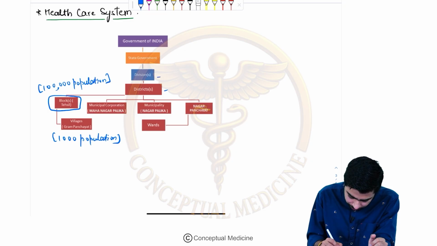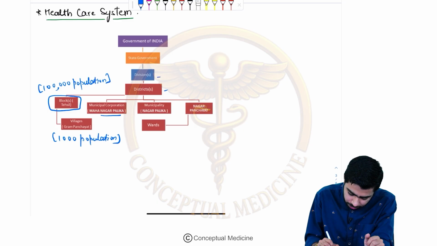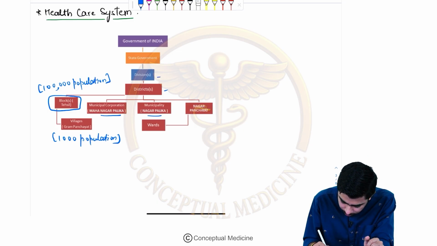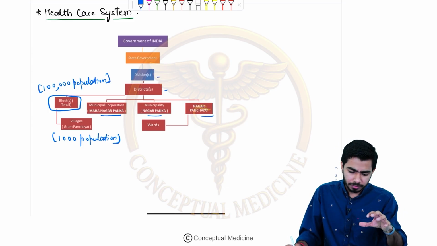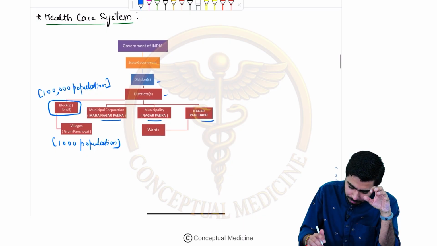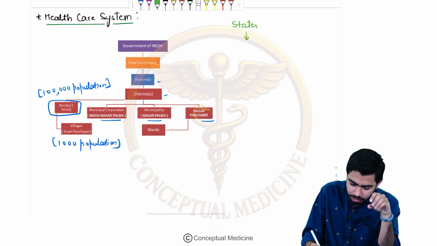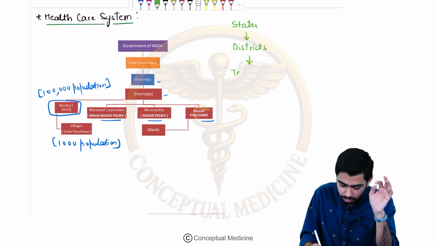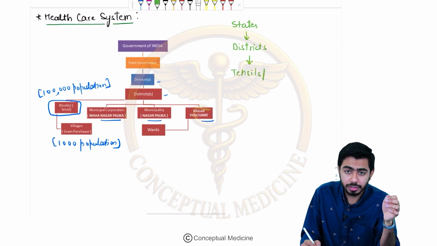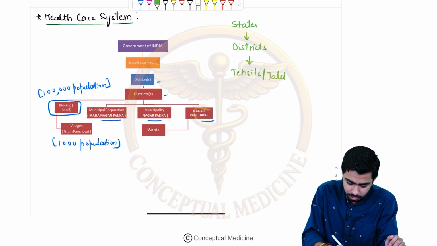Now, under the district only, there could be the Mahanagar Palika or the municipal corporation. Under the district only, there could be the Nagar Palika, and under the district only, there could be the Nagar Panchayat. So these are different categories which come under it. Now, if we talk about the healthcare system, in very simple language, first of all there are the states. After the states, there are the districts. After the districts, there might be the tehsils, which are also called the taluks.